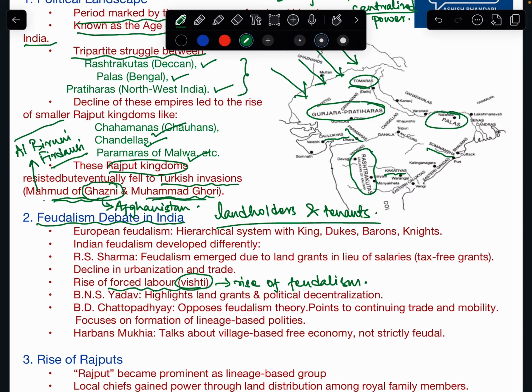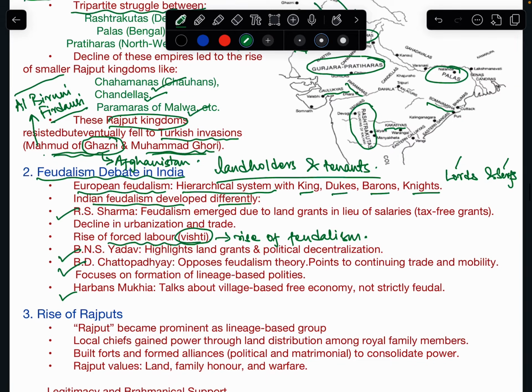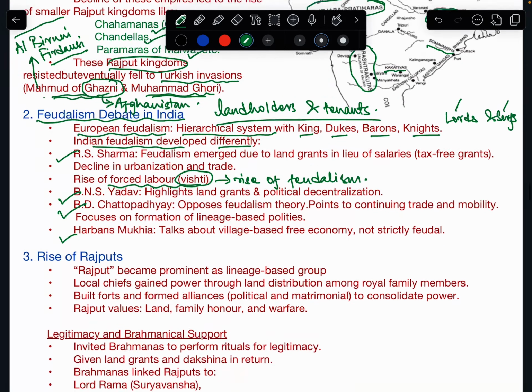In European feudalism, there was a hierarchical system with king, dukes, barons, and knights. It was a time of lords and serfs. Lords were the landholders and serfs were the peasants. But Indian feudalism developed differently, as reflected by writers like R.S. Sharma, B.N.S. Yadav, B.D. Chattopadhyay, and Harbans Mukhia. You can look into it, but that is not much important from our exam point of view.